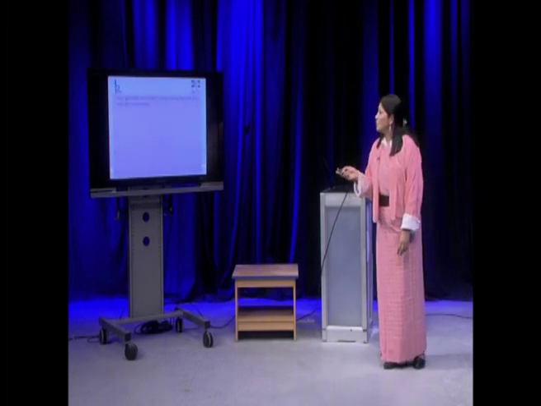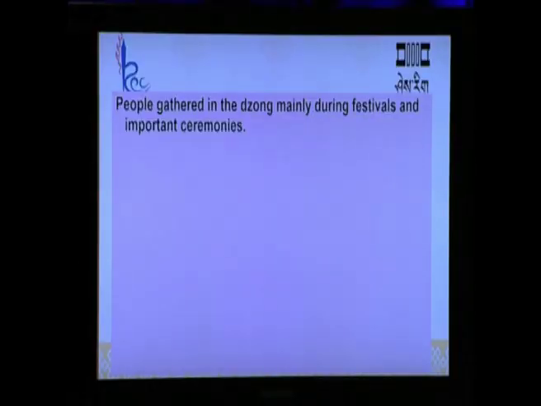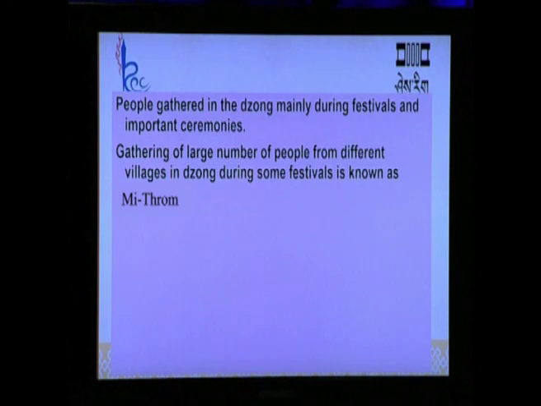People gathered in the zone mainly during festivals and important ceremonies. So, the gathering of a large number of people from different villages in the zone during some festivals is known as mitrom, which is also known as urban crowd.